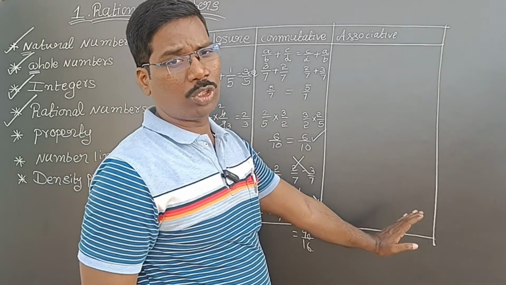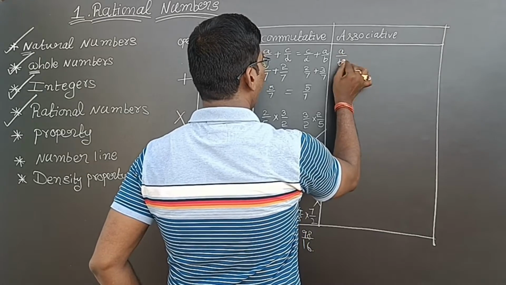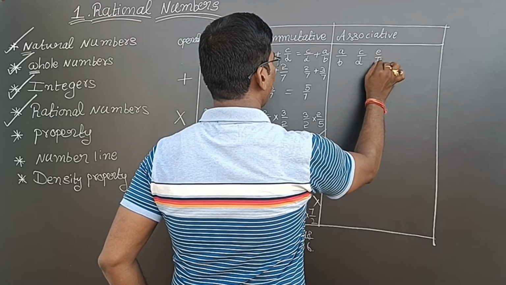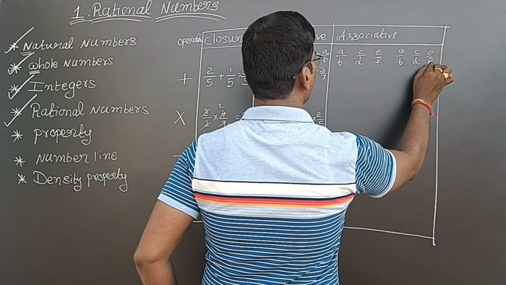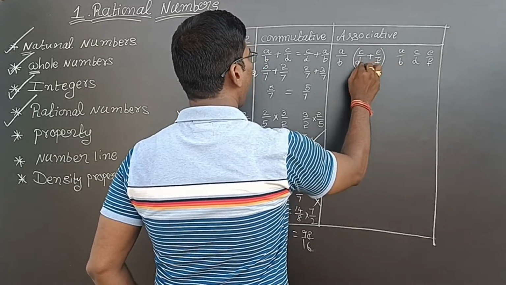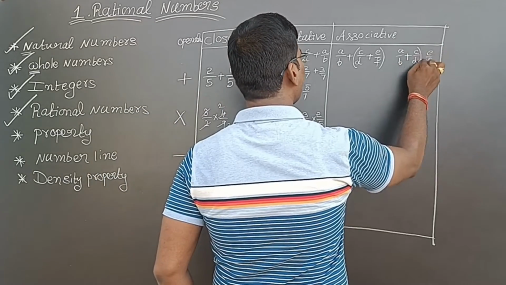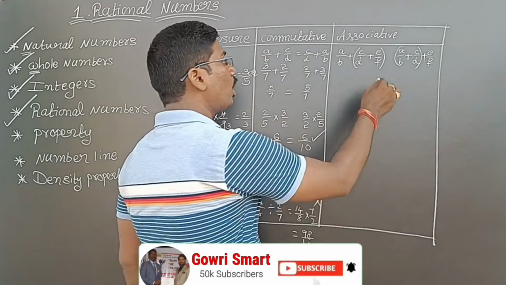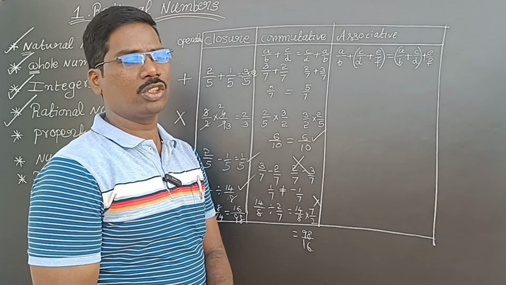Here also same thing, associative property. What is associative property? Means three numbers you have to take. A by B, C by D and E by F. These three numbers. What you have to do means, first of all, add these two numbers and the result add to the first number. And here, add the first two numbers and add the result to the last number. Then if these two results are equal, that is called associative property.